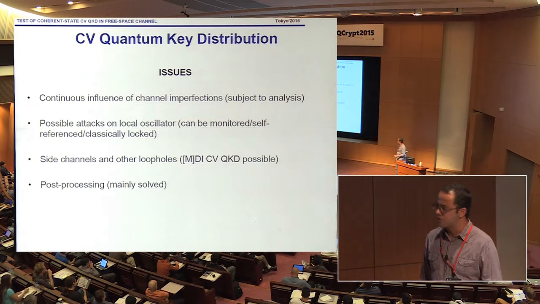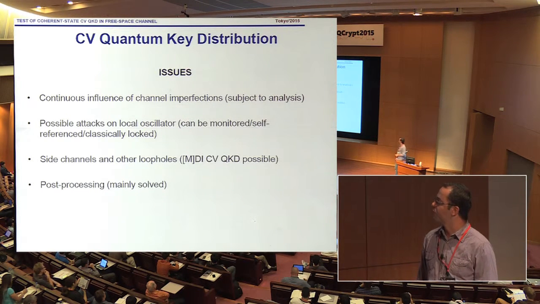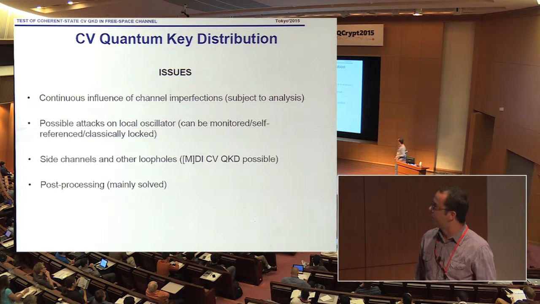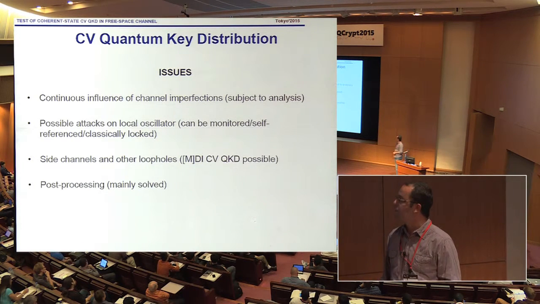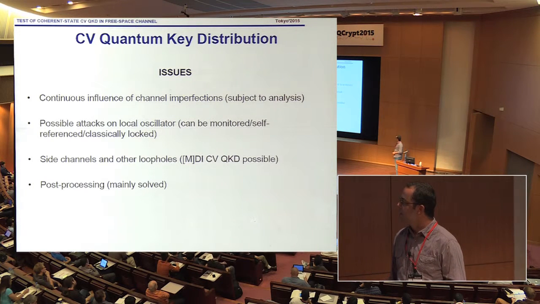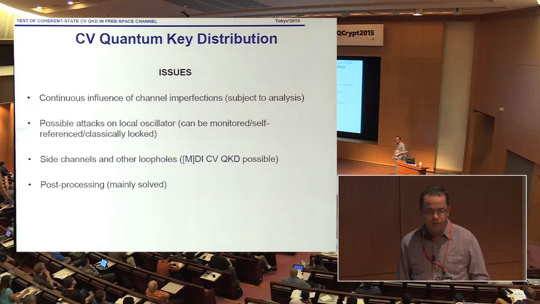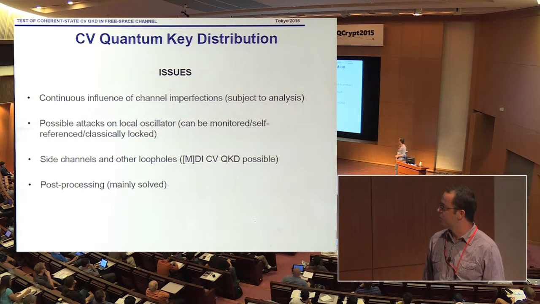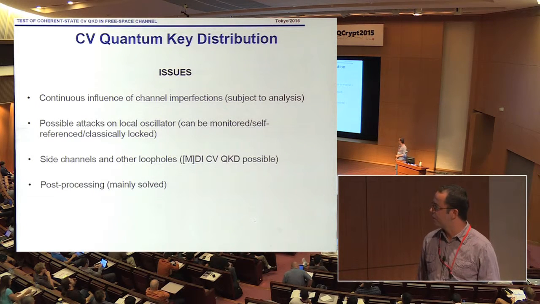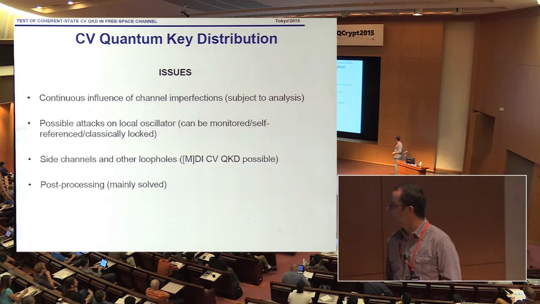The local oscillator, which is a phase reference for the homodyne detection, can be attacked. It can be solved by monitoring, by self-reference protocols, by classical locking between two remote stations. Then there can definitely be side channels in the trusted devices and other loopholes, which can be overcome by measurement-device-independent or complete device-independent protocols, which was already shown by a few groups.